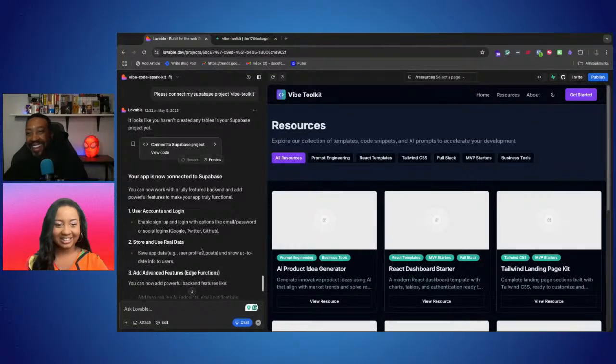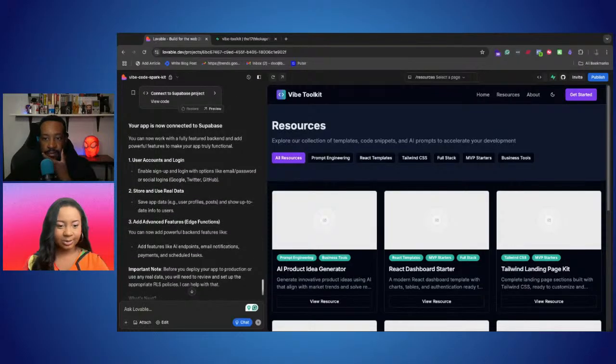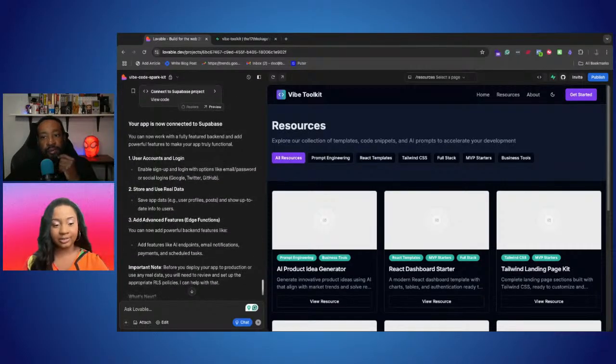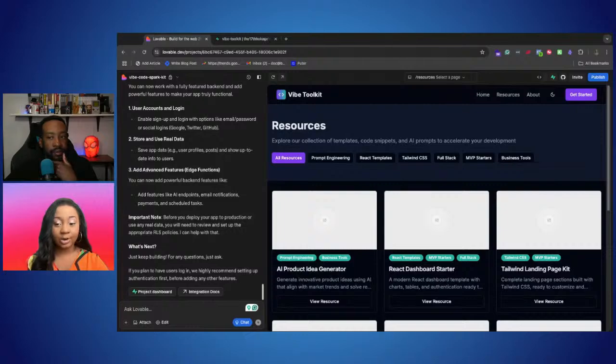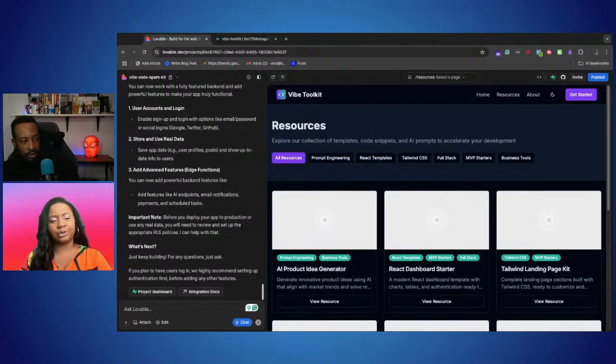Right, exactly. So if you scroll down, you can see that it connected to Supabase, and it's telling you all the different things you can do in Supabase. So now I think it's the perfect time to ask in chat mode that exact same question that you asked me and the audience about having that admin and them only being able to add resources, and how we would do that.